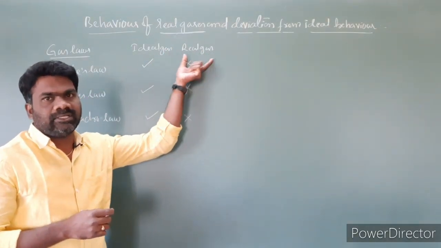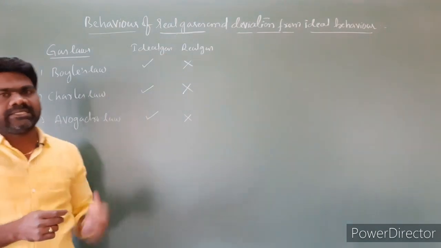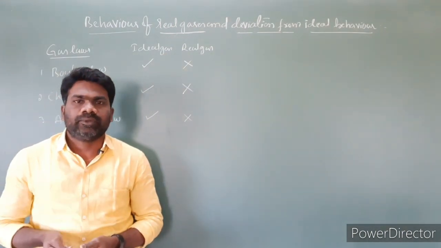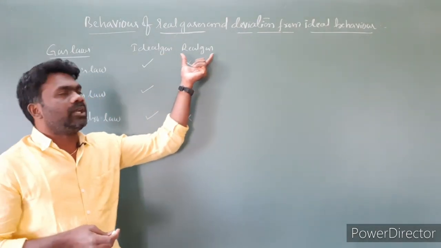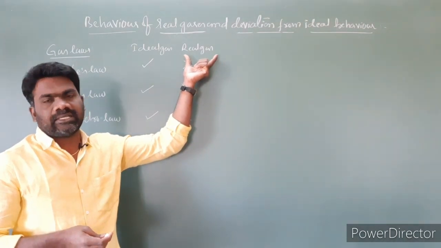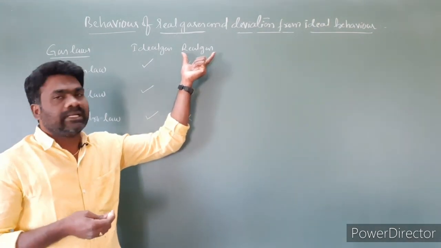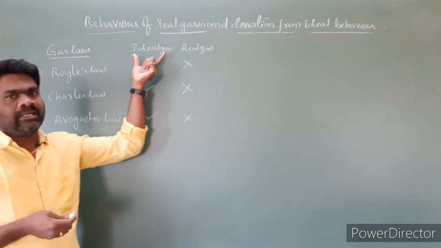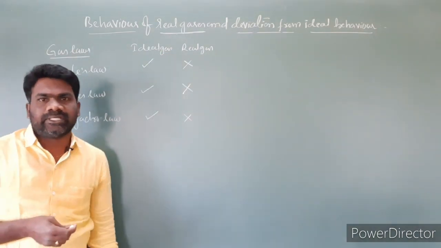Ideal gases as well as real gases. So ideal gas is an imaginary gas, a hypothetical gas, but around us we have real gases. All the gases around us are real gases. Ideal gas is a hypothetical or imaginary gas.